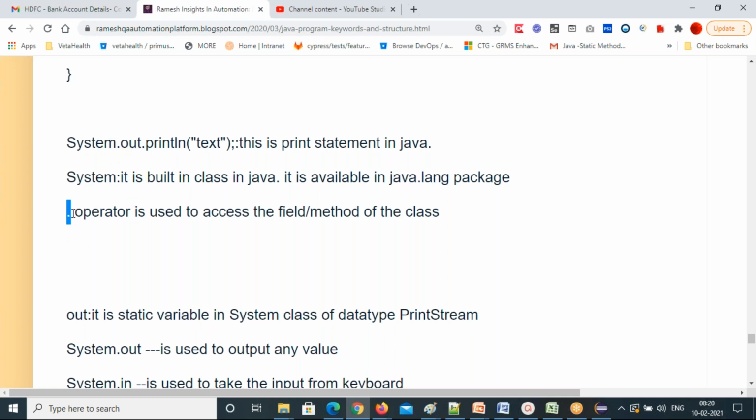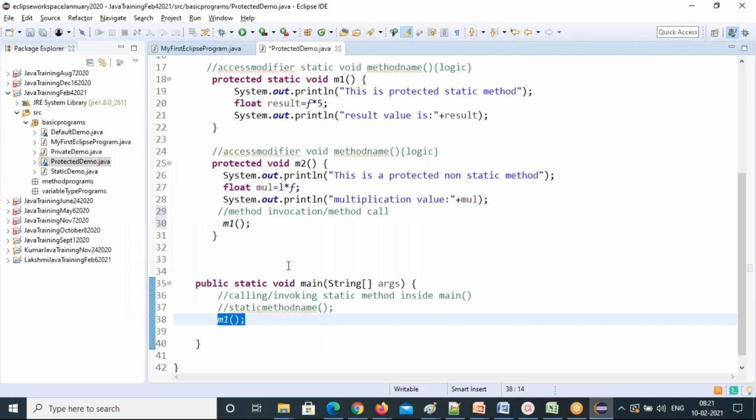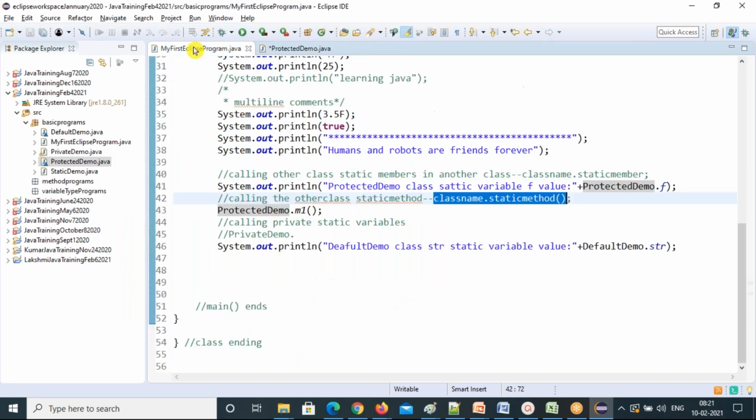Now, the dot operator. Why do you use this dot operator? The dot operator is used to access the field or method of that class. Any method or variable of that class you want to call, you use the dot operator. This is where I use a dot here. Can you see here? This class's M1 method I am calling in another class. So what did I use? Dot. Class name dot static method.